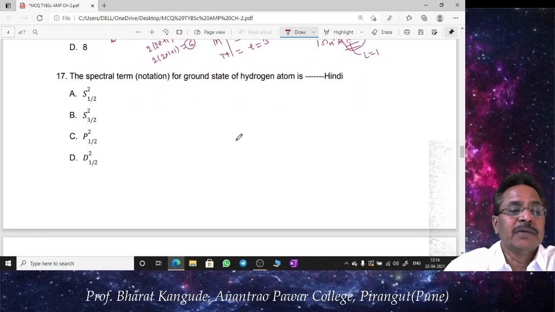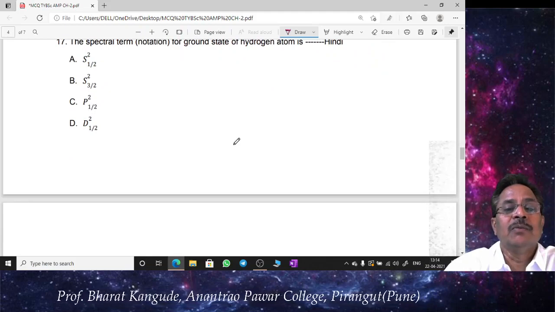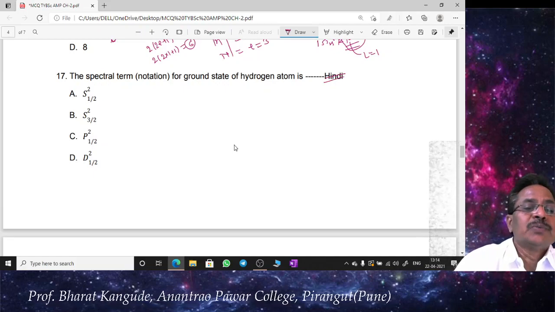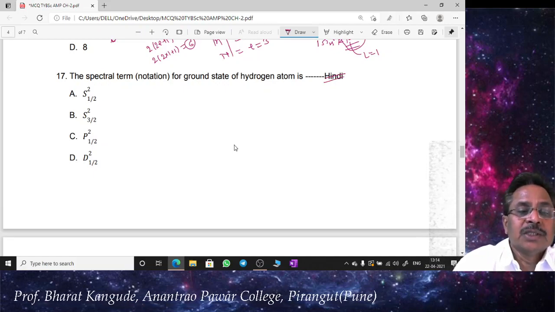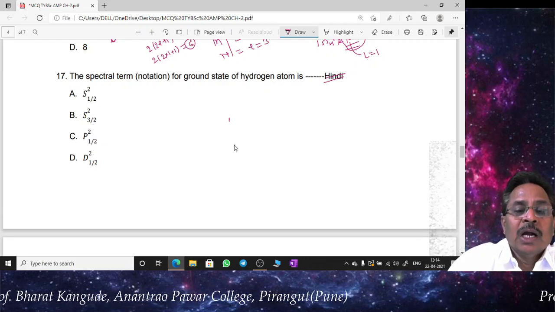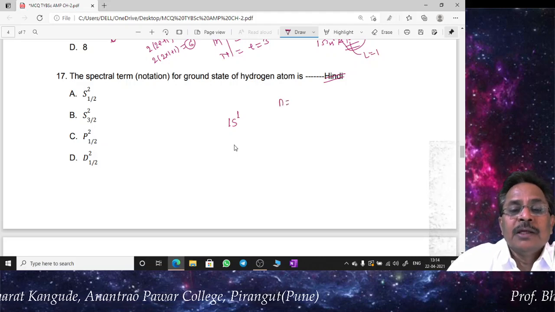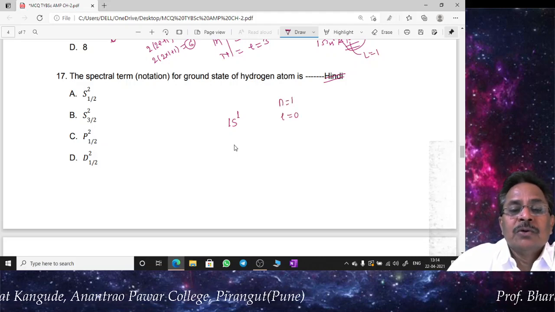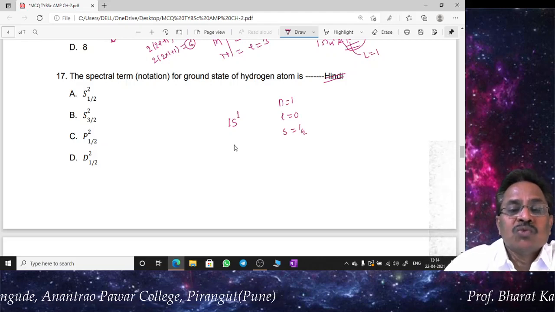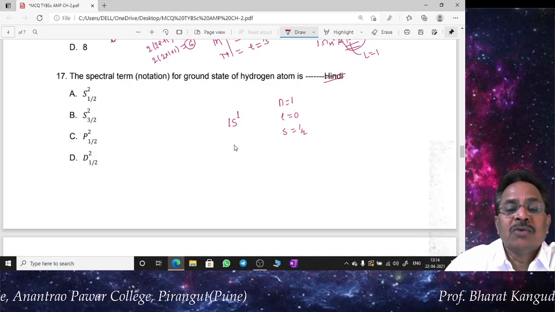Then question number 17: the spectral term notation for the ground state of the hydrogen atom. The hydrogen atom has the configuration 1s1. So here n is equal to 1, l is equal to 0, and s is equal to simply half. So these are the numbers: principal quantum number, orbital angular momentum quantum number, then spin quantum number.